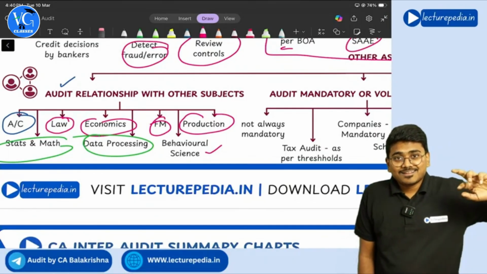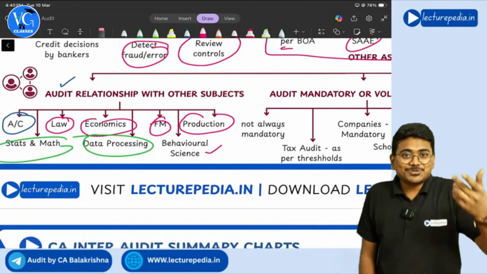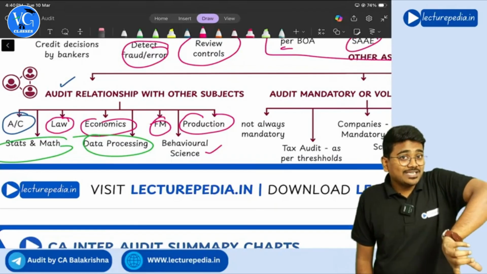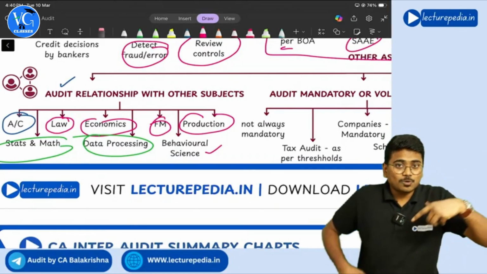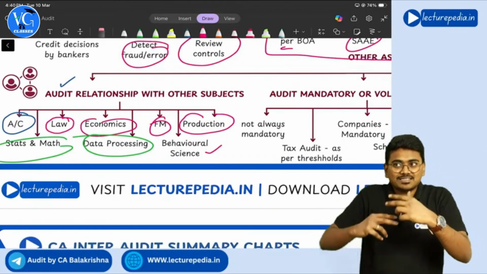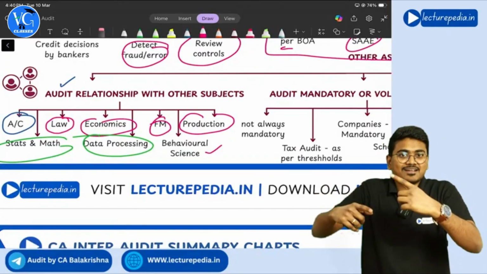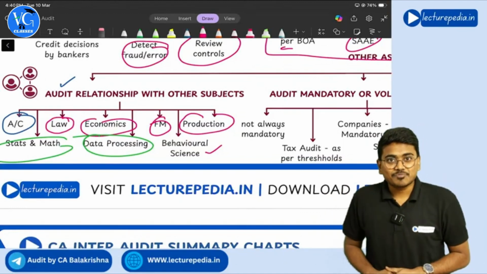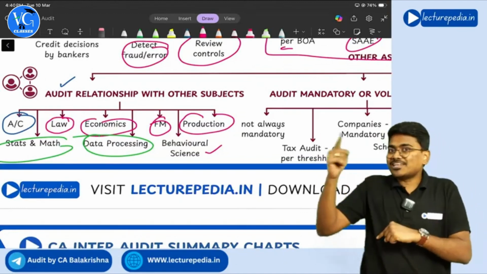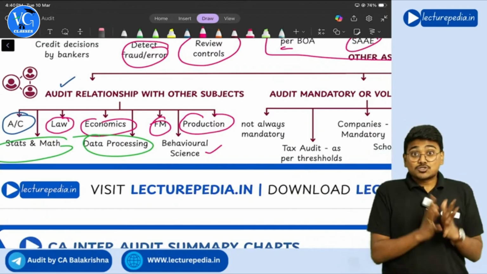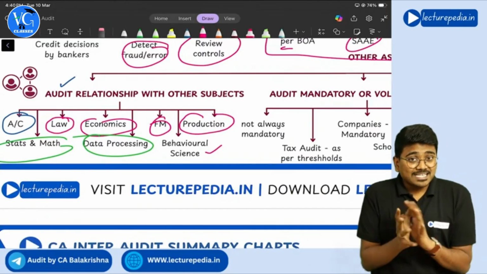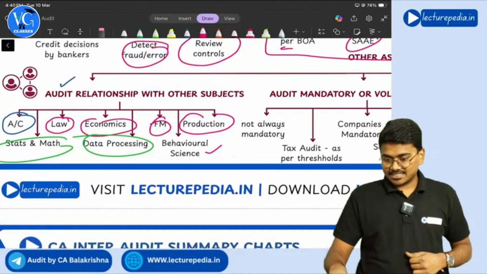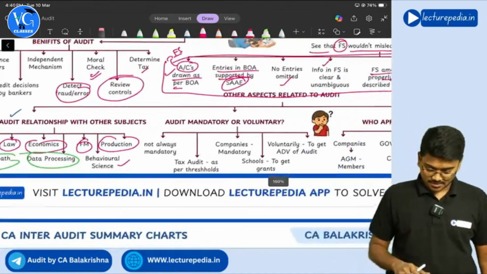So if you want to get information, you should know how the other person behaves. If you ask the other person in the right manner, you will get the correct information, and you will get it in less time. So you should study the behavior of the other person. Understanding? So behavioral science is also useful to the auditor during the audit. Getting it? Yes sir, got it sir.